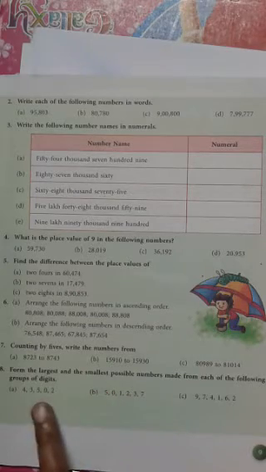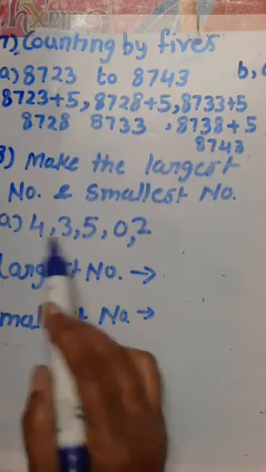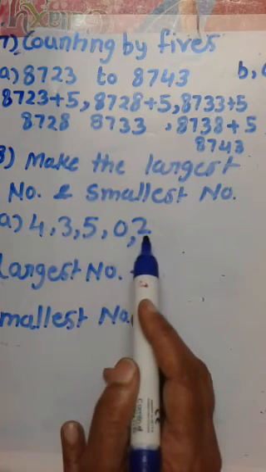The 8th question is: form the largest and the smallest possible number from each of the following groups of digits. You are given 5 digits and you make the largest or smallest possible number. First, A: 43502.